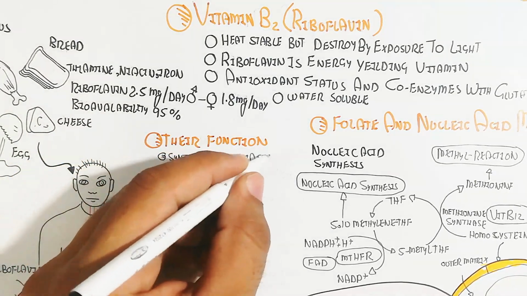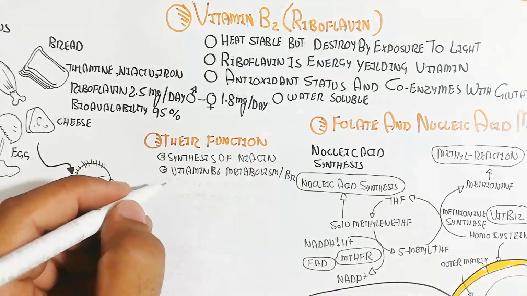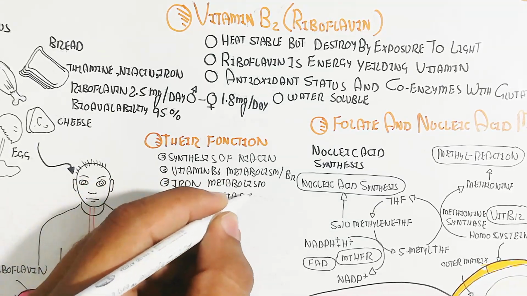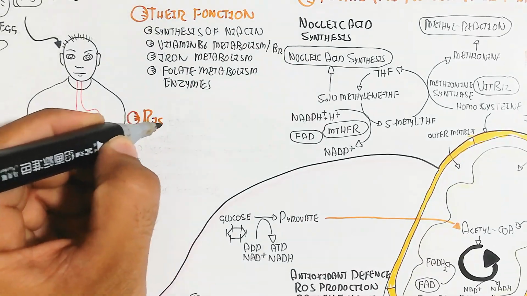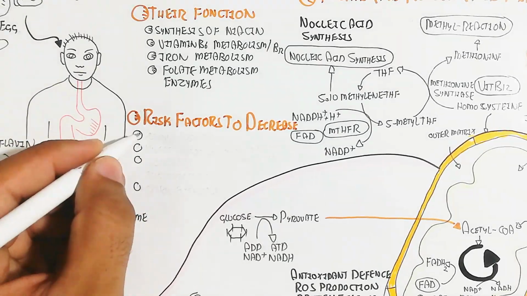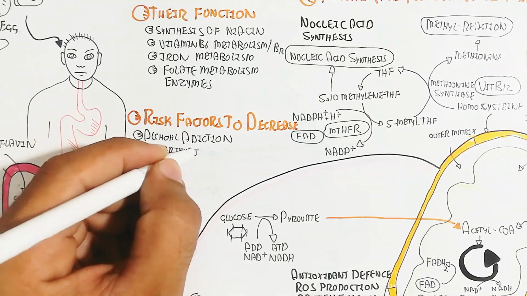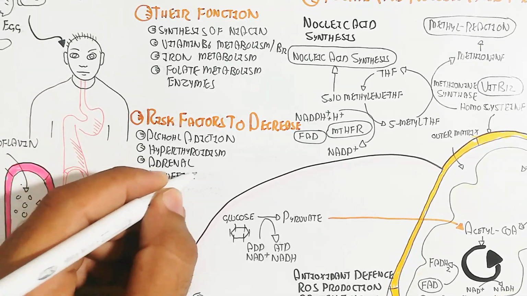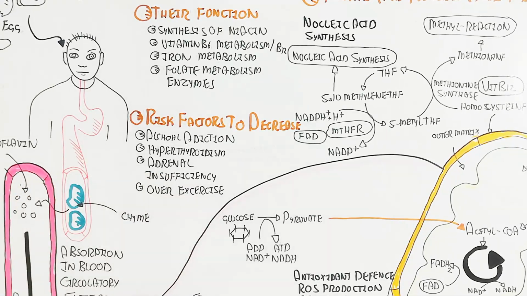Their function is the synthesis of niacin, vitamin B6 metabolism, B12, iron metabolism, and folate metabolism, and the enzyme works as a coenzyme. A risk factor for decrease is alcohol addiction and hyperthyroidism. Hyperthyroidism increases more ATP and more heat. In this way, adrenal insufficiency also occurs. The deficiency risk factors that decrease vitamin B2 are over exercise.